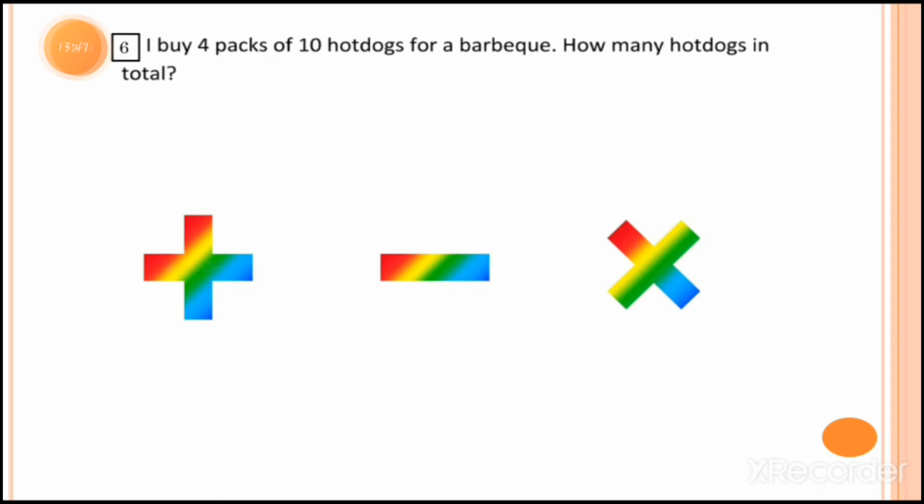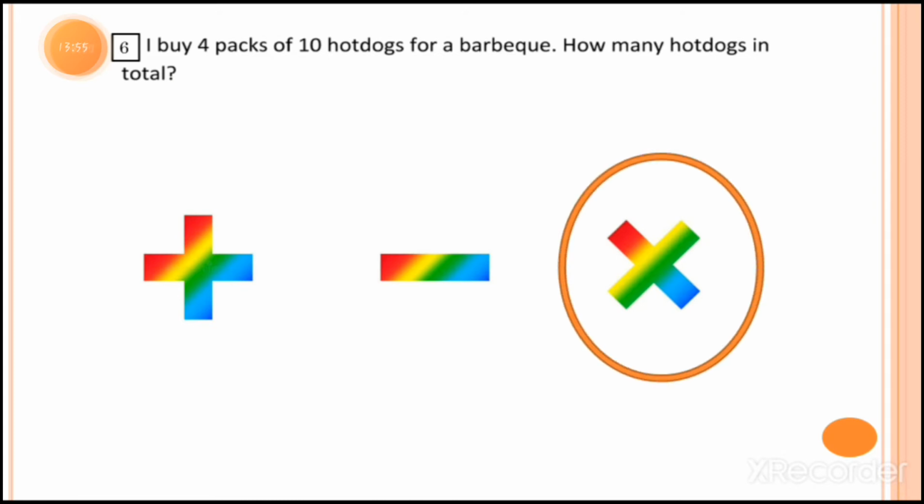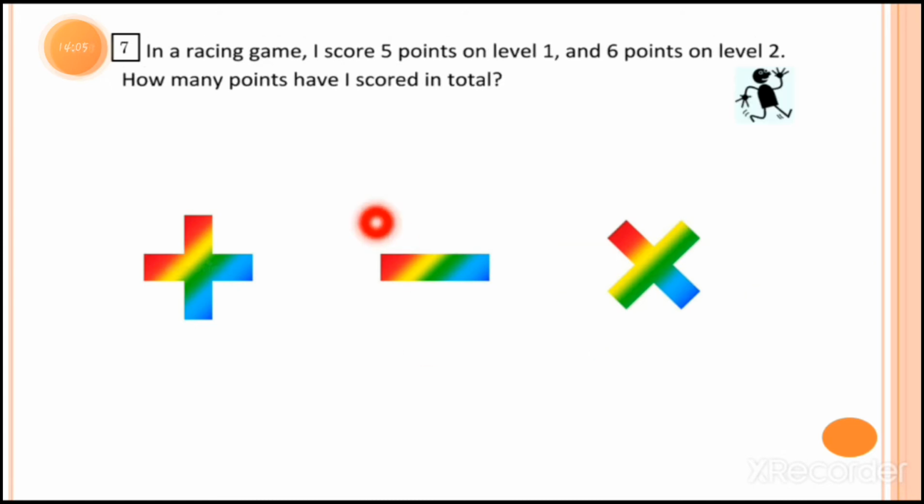So we can easily multiply 4 by 10. So we are getting the answer easily in a minute. So I am putting a circle on the multiplication sign. You can see this, I am putting a circle on the multiply sign. Now the next example, let's read the question first.